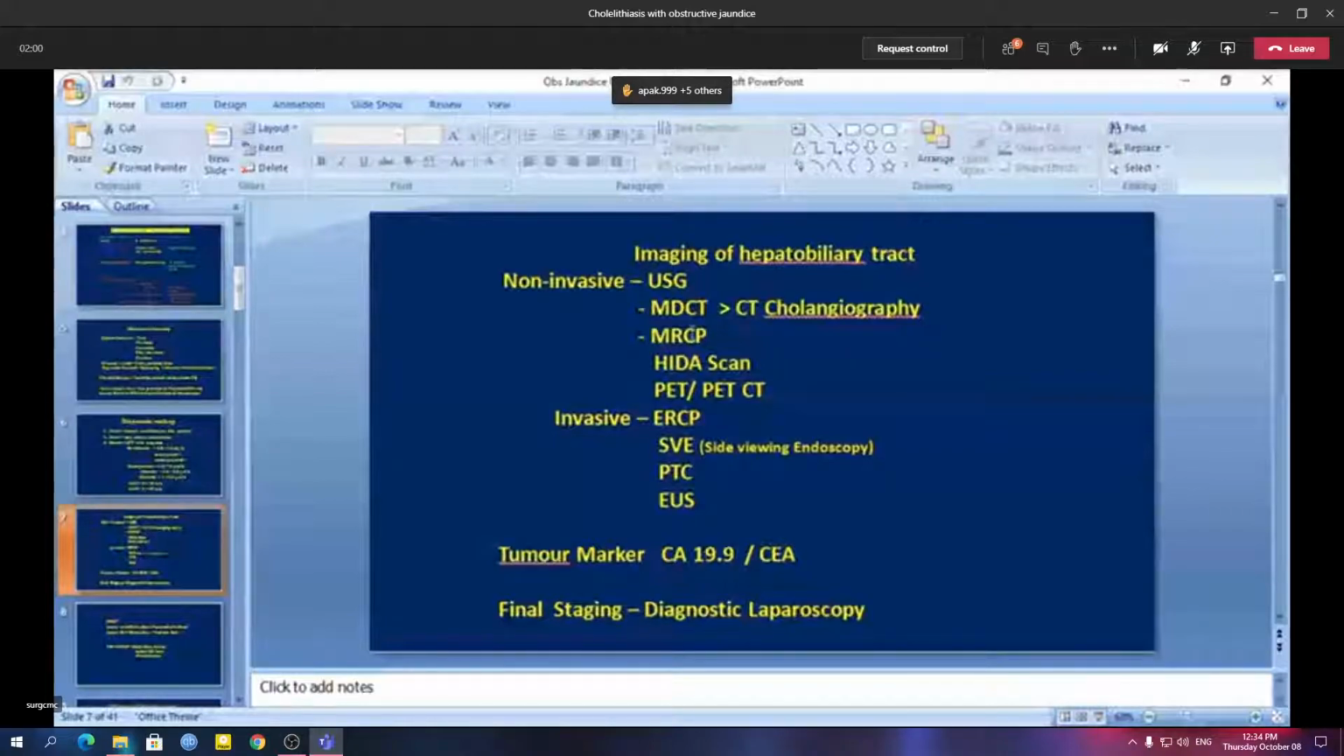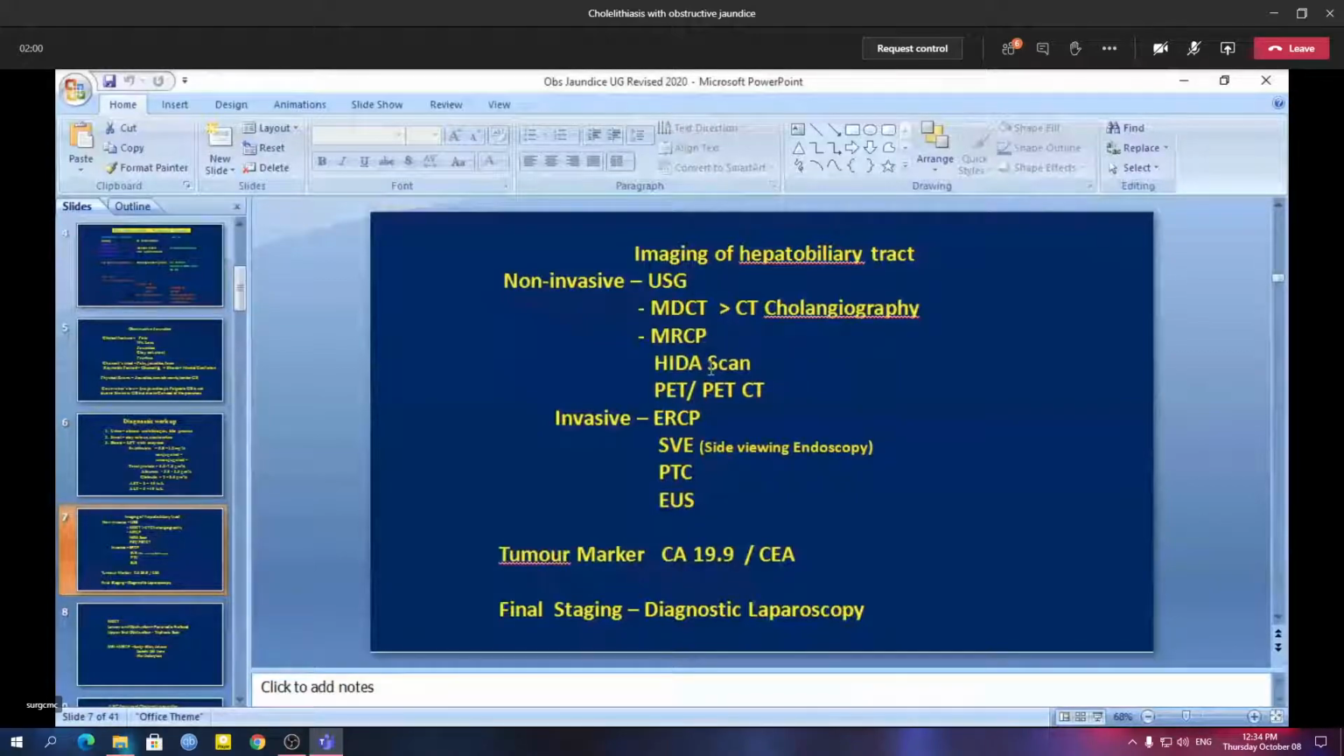MRCP is another non-invasive imaging investigation, and this can be more helpful when you think the cause of obstructive jaundice is due to some benign reasons, that is benign biliary stricture or chronic pancreatitis or stone in the common bile duct. In these cases, MRCP will be more helpful than MDCT. HIDA scan is another scan which can be employed to assess the cause of obstructive jaundice. PET or PET-CT, these are all adjuncts in case of malignant obstructive jaundice.